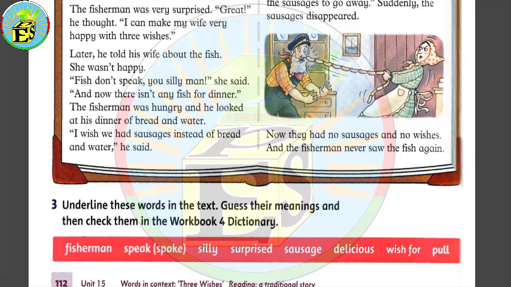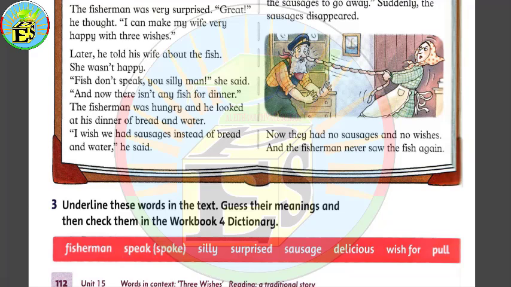This word is an adjective and we say this word when the food is very, very nice. Now, wish for. You can find the meaning of the word wish for on page 137, which is the last page in your workbooks.